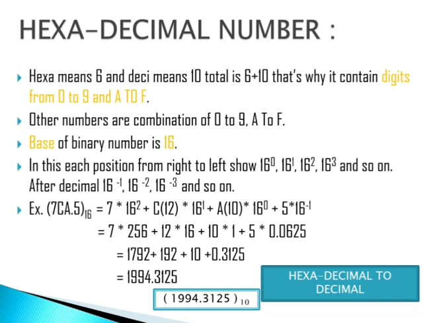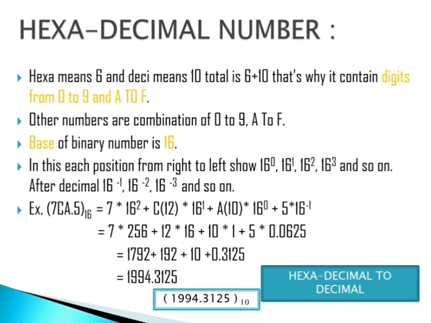See, if we have a number 7CA.5, meaning 7CA decimal 5, as a hexadecimal number, and we want to convert it into a decimal number, what do we have to do? We have to multiply with 16 to the power. In the ones place we have A, in the tens place we have C, in the hundreds place we have 7.